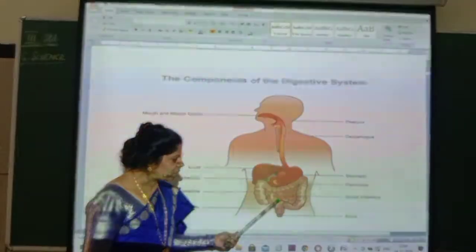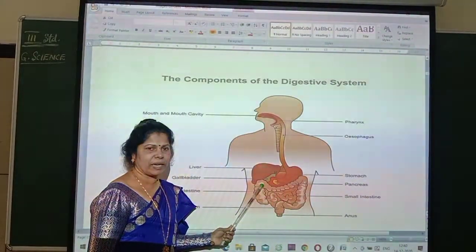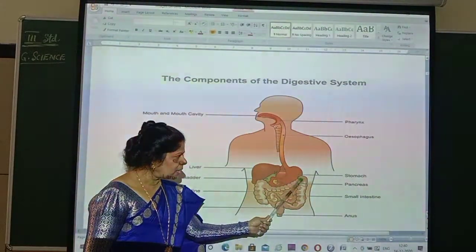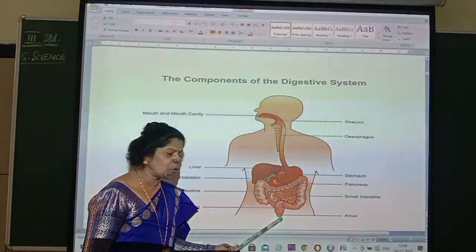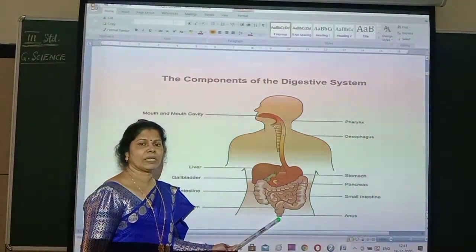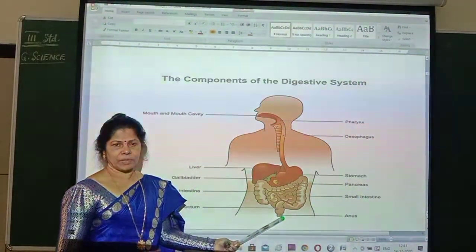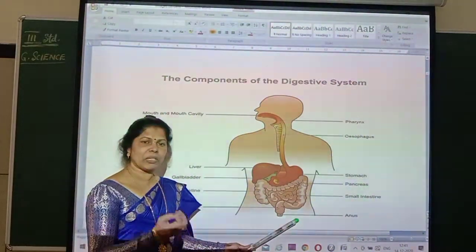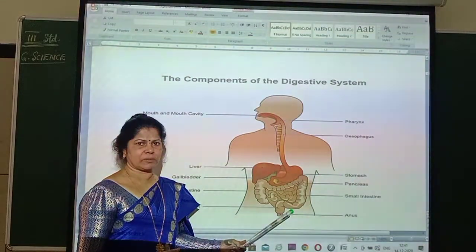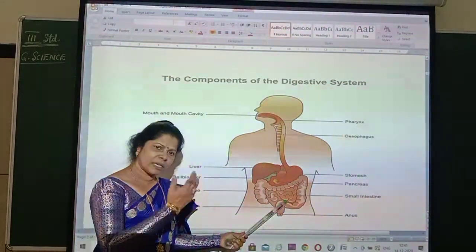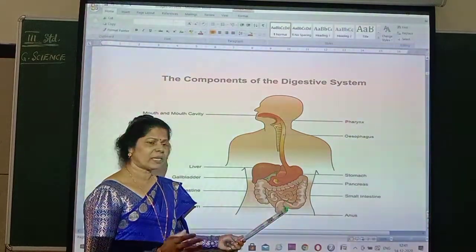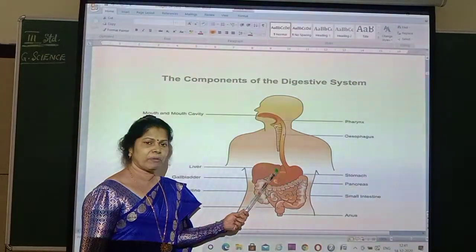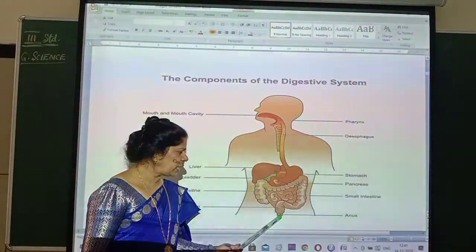From the small intestine, what happens? They will reach the large intestine. From the small intestine they reach the large intestine, and then they pass like this and come out through the anus. That is what you call the stool or the motion. You pass it every day in the morning. You go for a natural call, isn't it? So that is nothing but you are throwing out the undigested food materials accumulated in your body. That is called the stool or the motion. Through motion, your undigested food materials are thrown out through the anus.